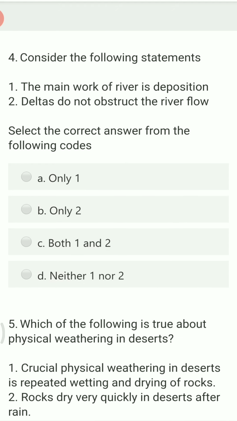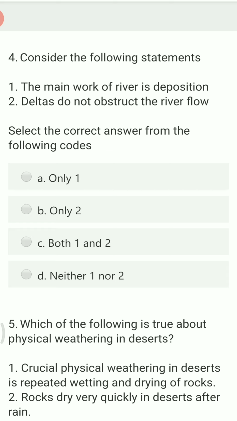Next question. Consider the following statements. One, the main work of a river is deposition. Two, deltas do not obstruct the river flow. The main work of a river is not deposition. The main work of a river is to carry the material along with it. Transportation is done by the river, deposition is also done by the river, and the erosion process is also done by the river. So for the first statement we cannot say that only deposition is done by the river.